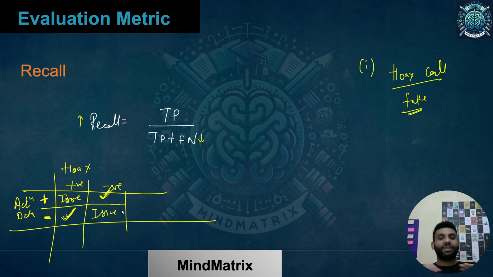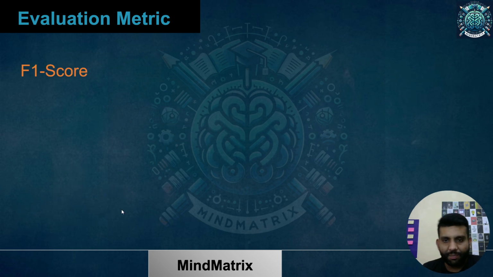So this kind of scenario is also where our precision and recall both will be important. In both cases, I would like my precision to be high and my recall also to be high. And this was not the confusion matrix, we will be creating that. So let's create that on the slide of F1 score only. Okay, let's do that.